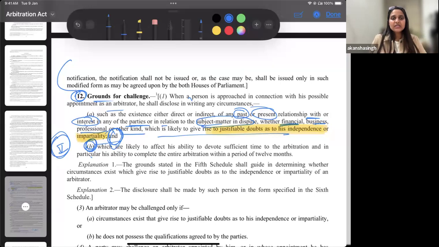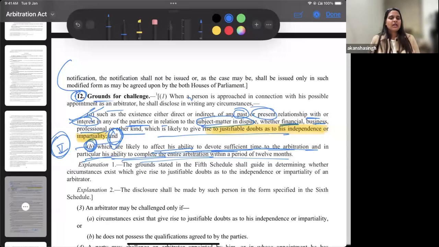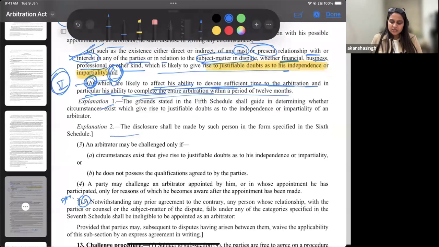So the quality of the answer will be better, especially in a tricky question like this, where you know the essence. First, this will bring the doubt of impartiality and transparency. Secondly, which are likely to affect his ability to devote sufficient time to the arbitration proceeding. Okay, so we also understand this is one of the grounds, that it is likely to affect his ability to devote sufficient time and he will not be able to do so. Then all these disclosures have to be made as per the sixth schedule. The proforma of the sixth schedule has to be followed.